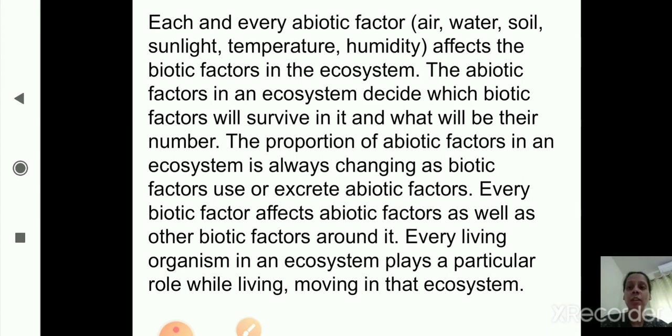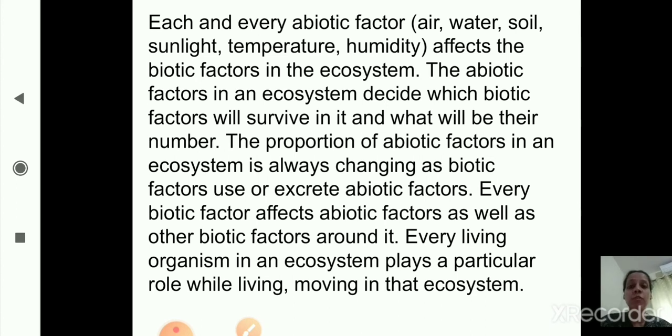The abiotic factors in an ecosystem decide which biotic factors will survive in it and what will be their number. The abiotic factors, the non-living factors, decide which living things will survive in it and what will be their number. The proportion of abiotic factors in an ecosystem is always changing as biotic factors use or excrete abiotic factors.